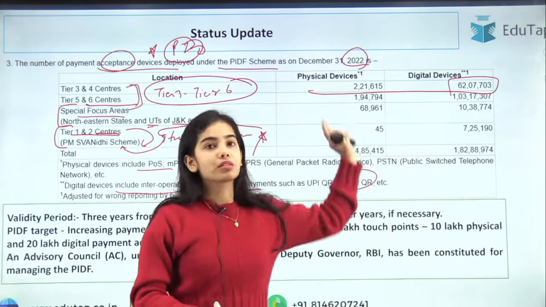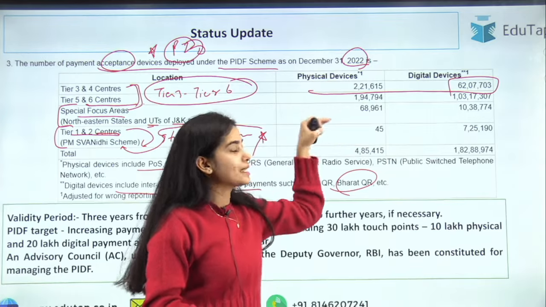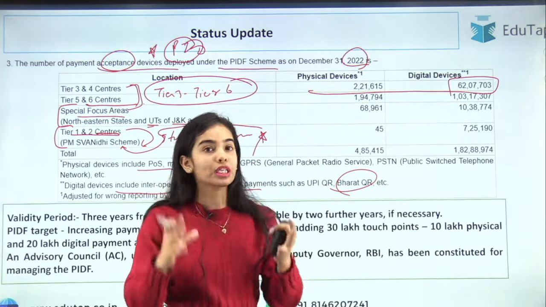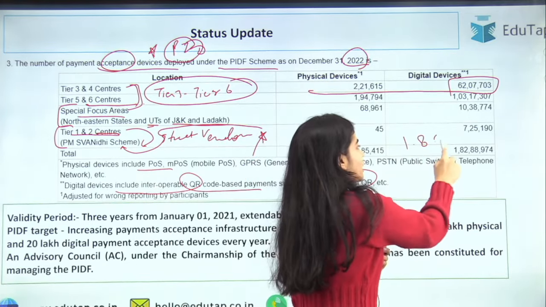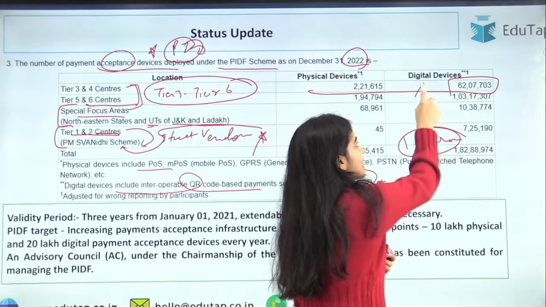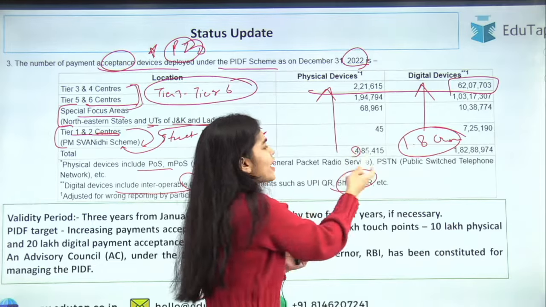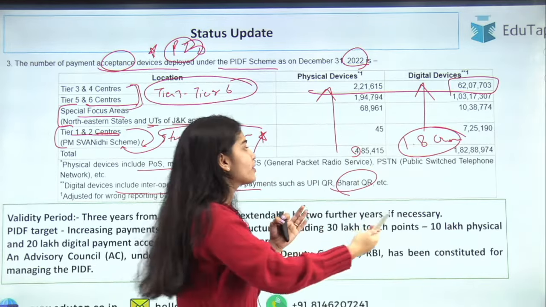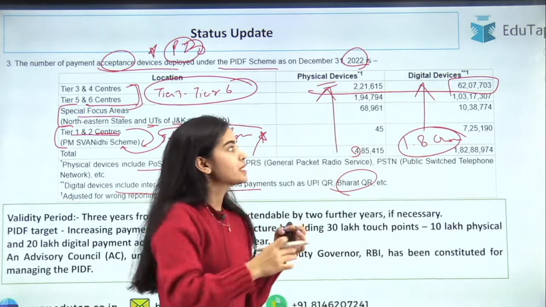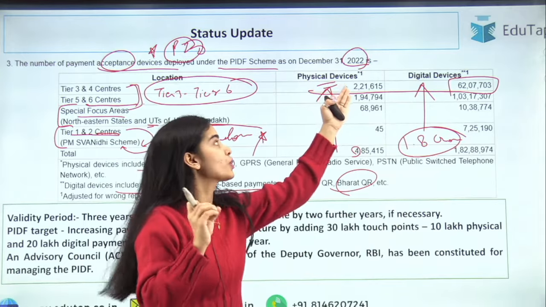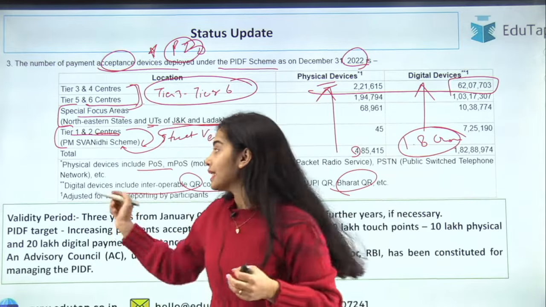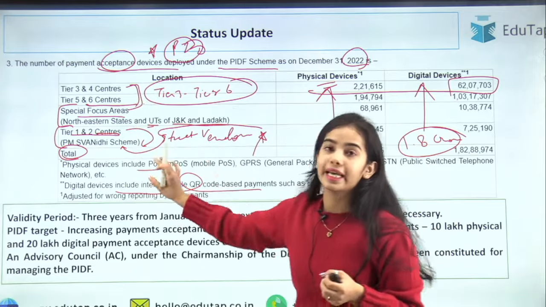The total numbers, you do not have to remember the segment wise data, just remember the total, that is 1.8 crore of the digital devices and nearly 5 lakh, 4,85,000 of the physical devices has been set up till December 31st, 2022, and this is the total that has been set up in different areas.